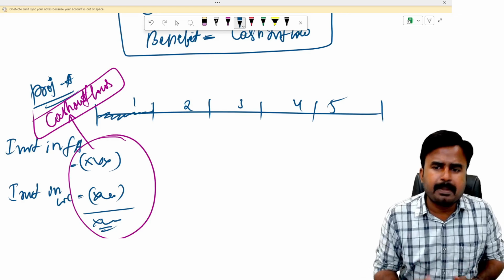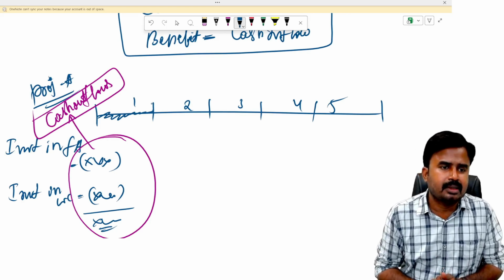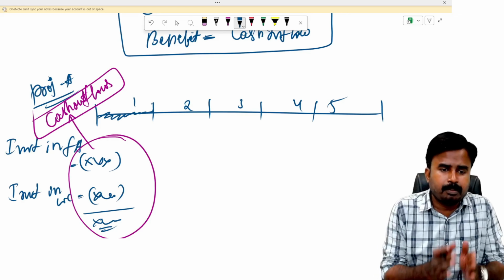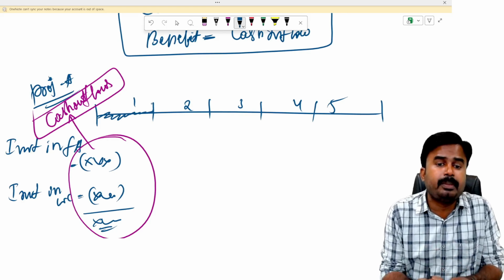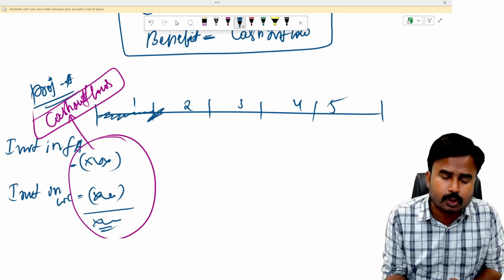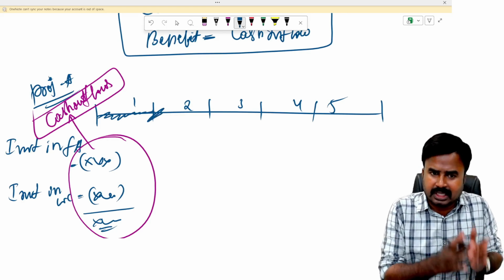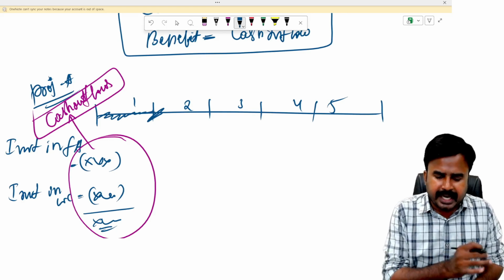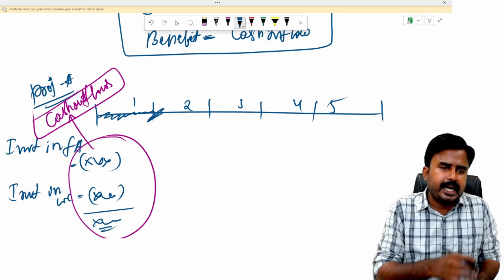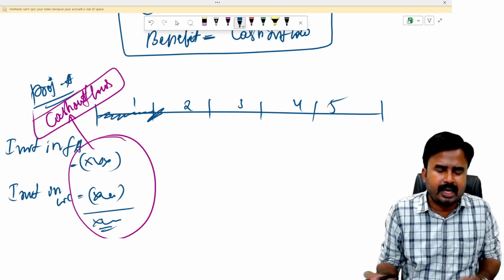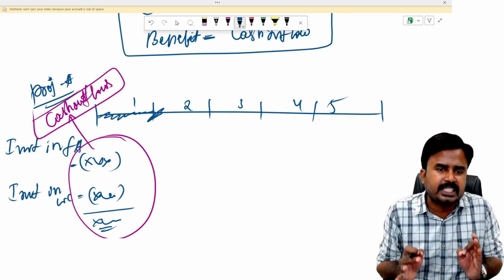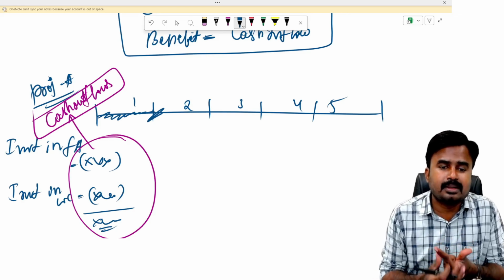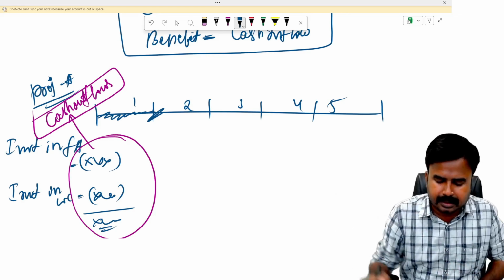But for the sake of simplification in these capital budgeting decisions, or for application of all these capital budgeting techniques, I'll assume that both sales and expenses occur at the end of each year, even though those numbers are accrued or generated throughout the year. So my dear students, even though you're generating sales and incurring expenses throughout the year, it doesn't matter. Just for the sake of decision making simplification, I'm assuming that both sales and expenses occur at the end of each year.